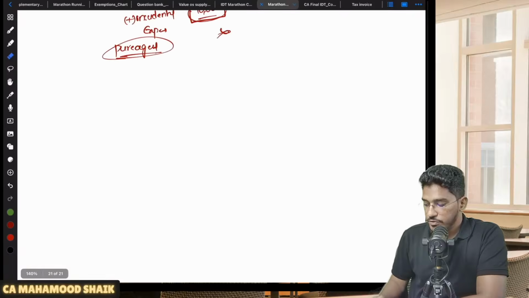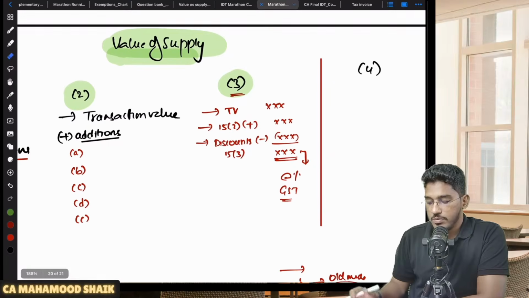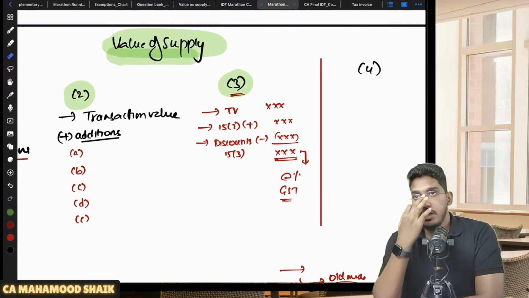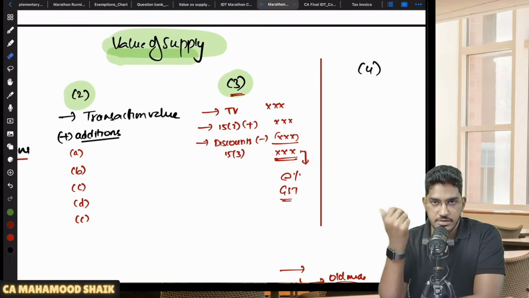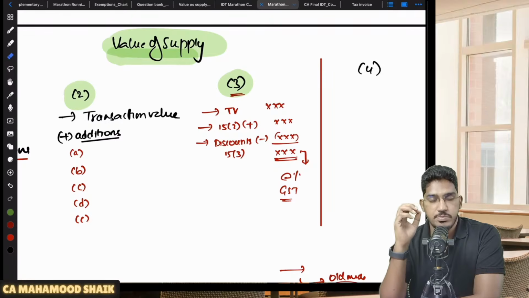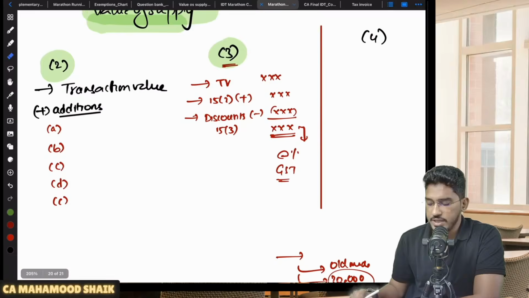Right. So before the break, we are done with 15 subsection 1 and 15 subsection 2. So now we will talk about 15 subsection 3, which is talking about treatment of discounts. It is quite common in business practices that suppliers will give discounts to their recipients. Now what should be the treatment of that discounts? Are those discounts permitted to be reduced from the value of supply? That's what we need to decide.